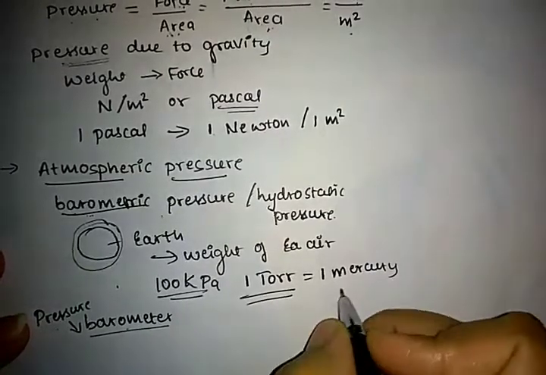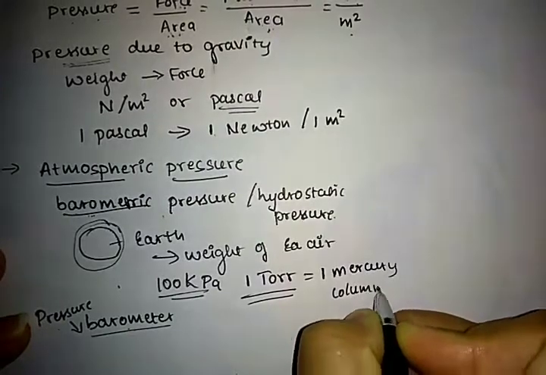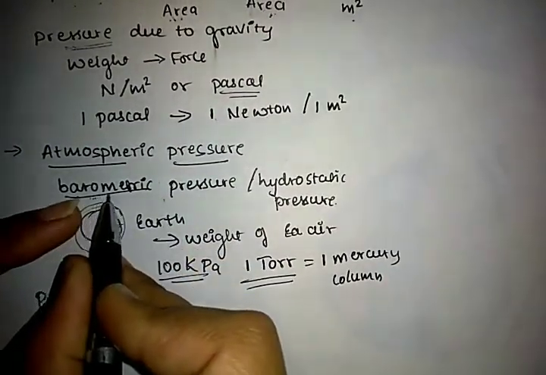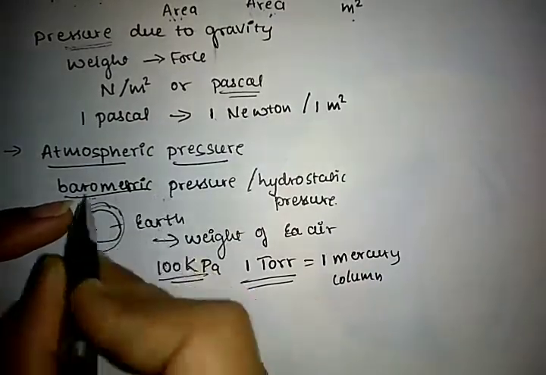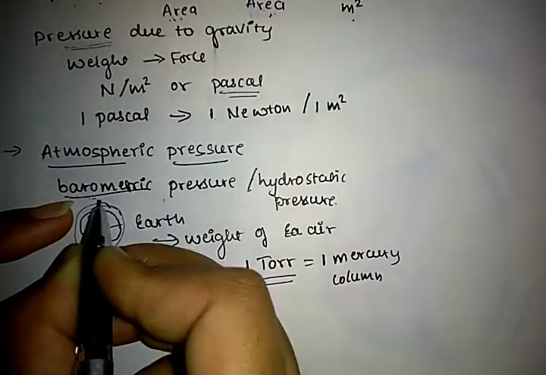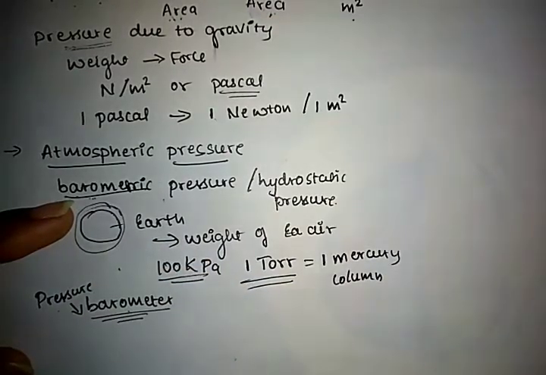What is this mercury column? See this here, the barometric pressure. What is meant by this barometric pressure? Means, the pressure is measured in the barometer.